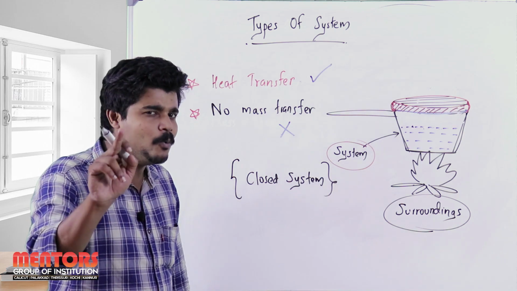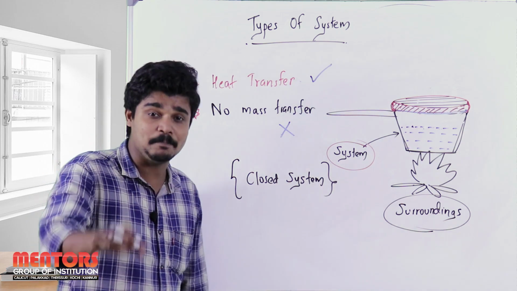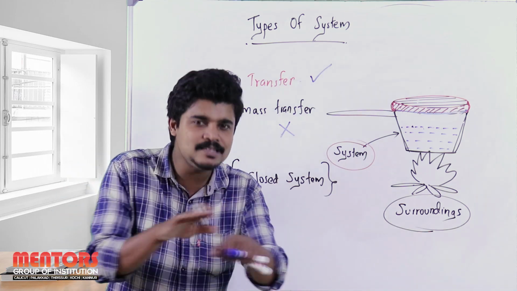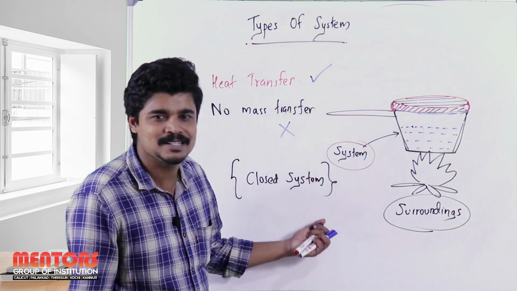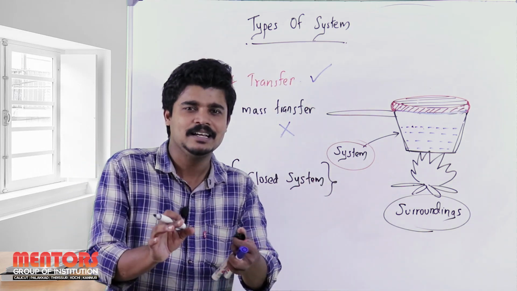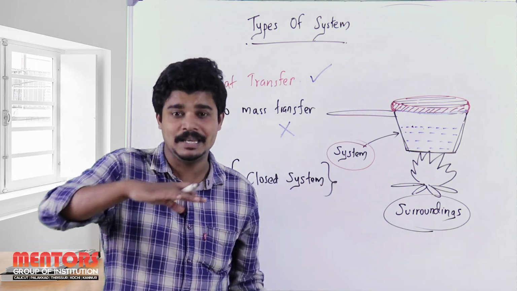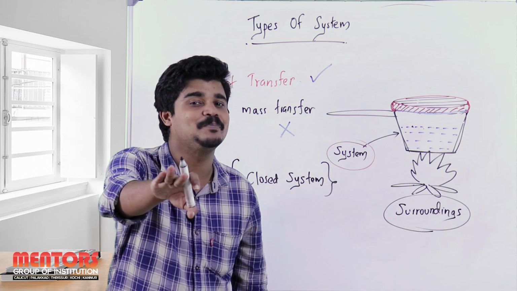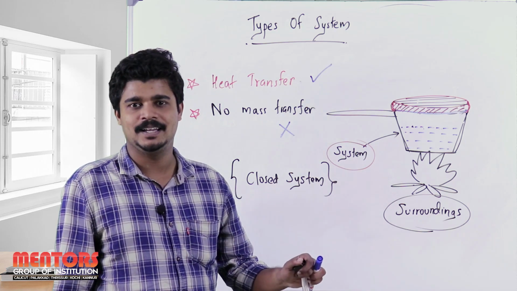Probably now you are clear about the system and surroundings, and please note that I am taking this class at a basic level. Probably you all know what system and surroundings are, because we need these concepts at the ground level. That's what we have been explaining in a detailed manner. Fine with that? Don't misinterpret me. Okay, fine. So now the second type of system is over.